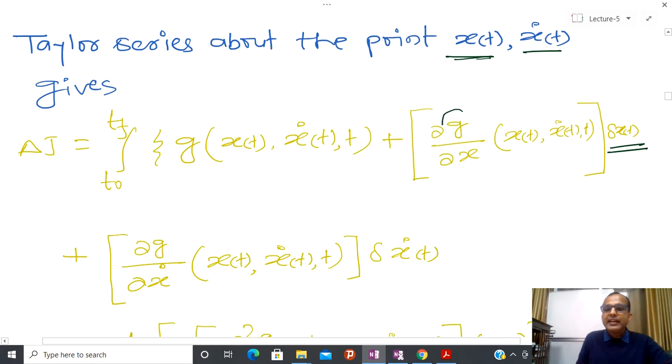And I am assuming that g, if you remember, during formulation of this performance measure or functional, I have already assumed that g has first as well as second partial derivative with respect to all arguments, and due to that reason this is from Taylor series expansion.